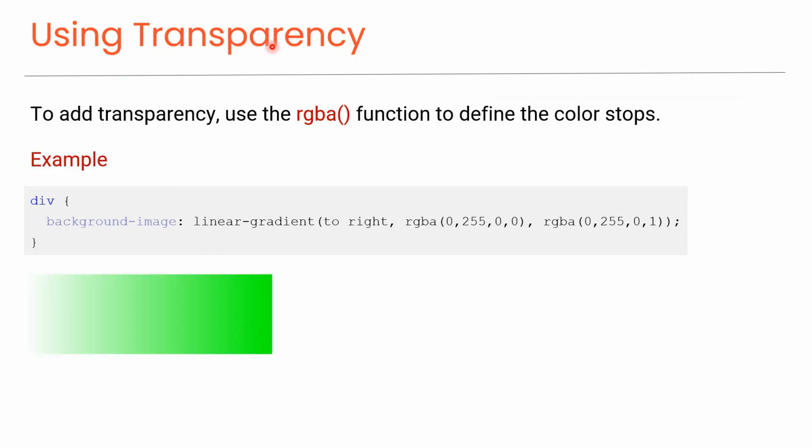Using transparency. To add transparency, use the RGBA function to define the color stops. For example, this CSS code creates a linear gradient that transitions from fully transparent green on the left to fully opaque green on the right, as shown in this preview.